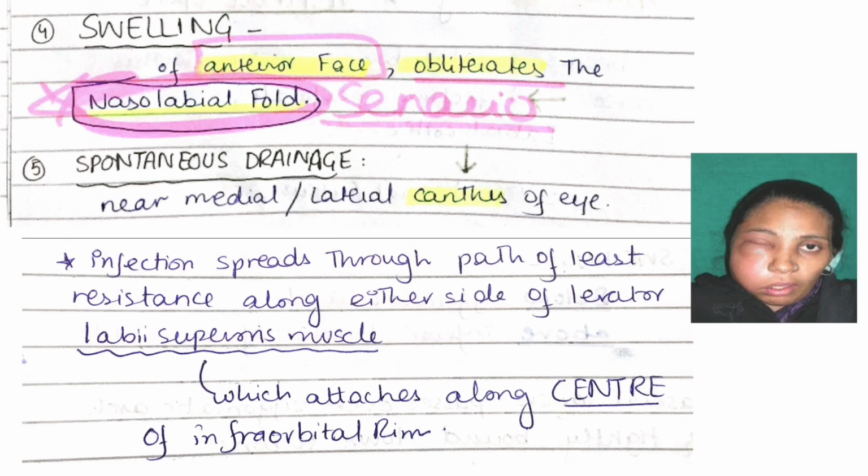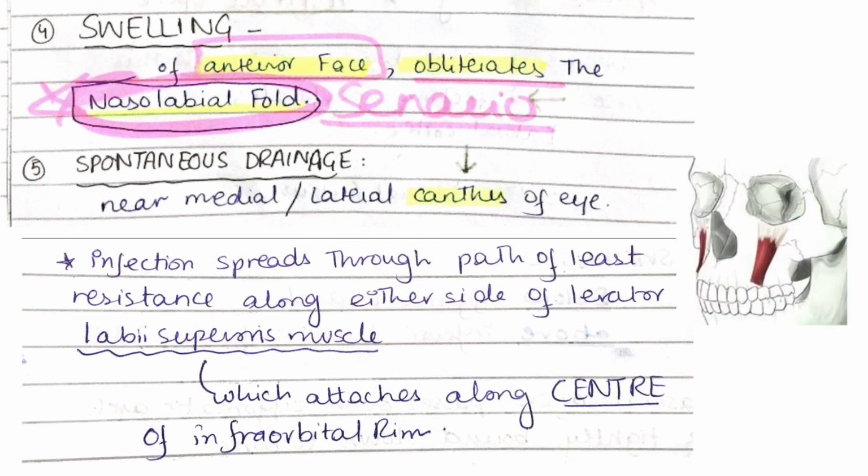canthus of the eye. Infection always spreads through the path of least resistance. So in this case, infection will spread on either side of the levator labii superioris muscle, which is attached at the center of the infraorbital rim, as shown in the figure.